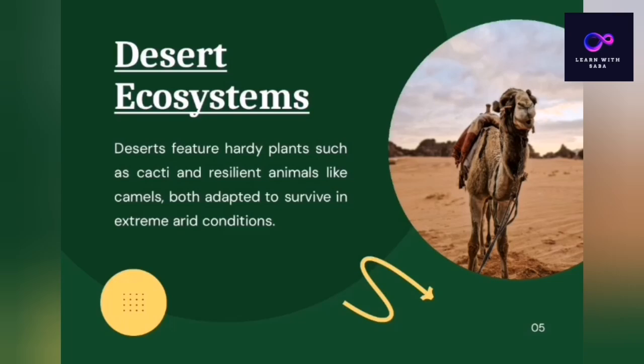That is the desert ecosystem. Deserts feature hardy plants such as the cactus and resilient animals like the camel, both adapted to survive in their extreme arid conditions. In all desert areas, there are xerophyte plants like cactus and succulents. They have thick leaves and store their water, and animals like the camel easily survive in the desert.